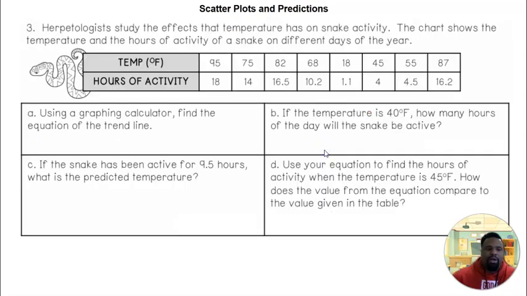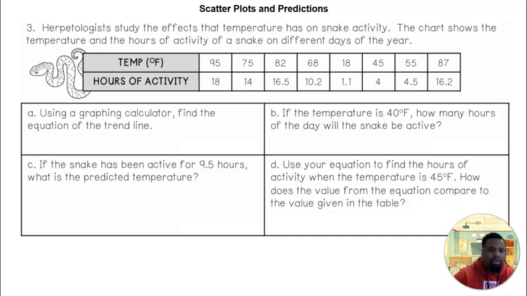All right, let's take a look at here. Herpetologists, which is people who study reptiles, look at the effects that temperature has on snake activity. This represents the temperature and how it affects the hours of activity for our snakes. So if we use our graphing calculator or our Desmos, we can find the equation of our line of best fit.